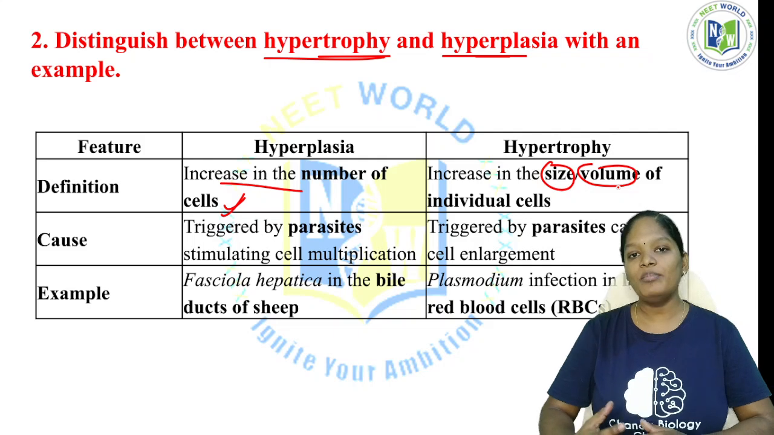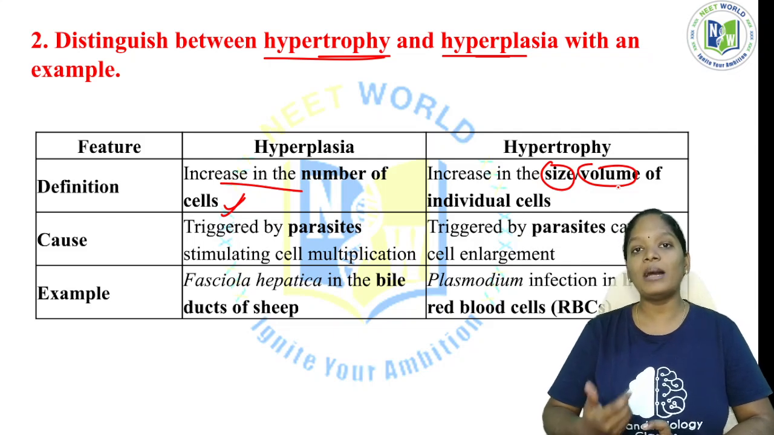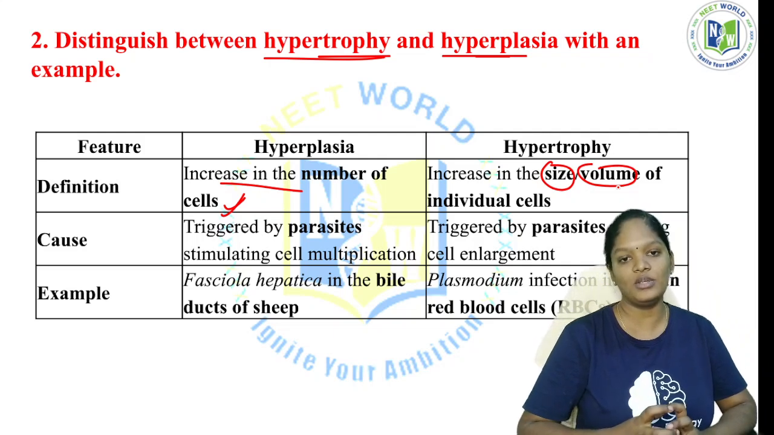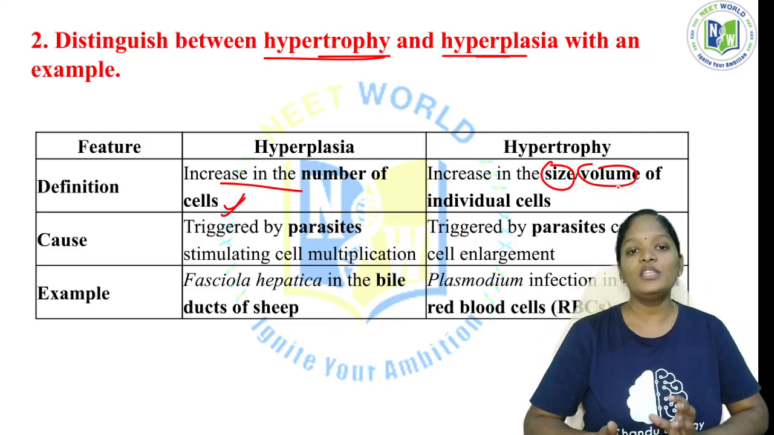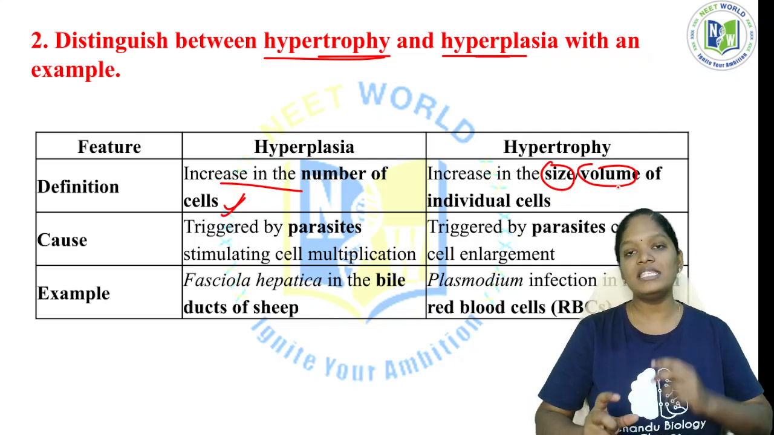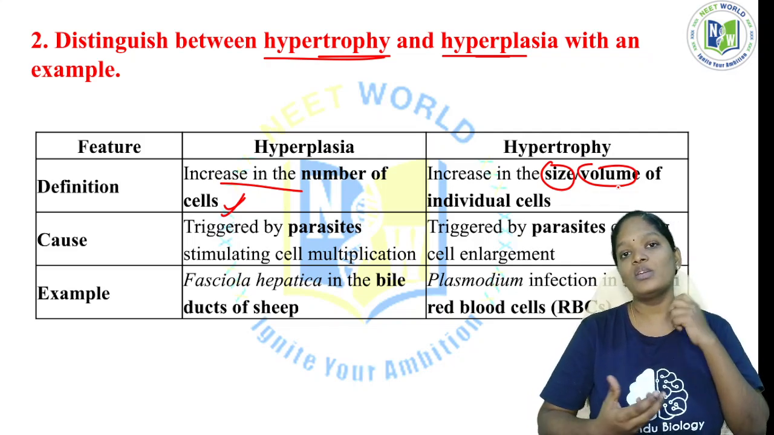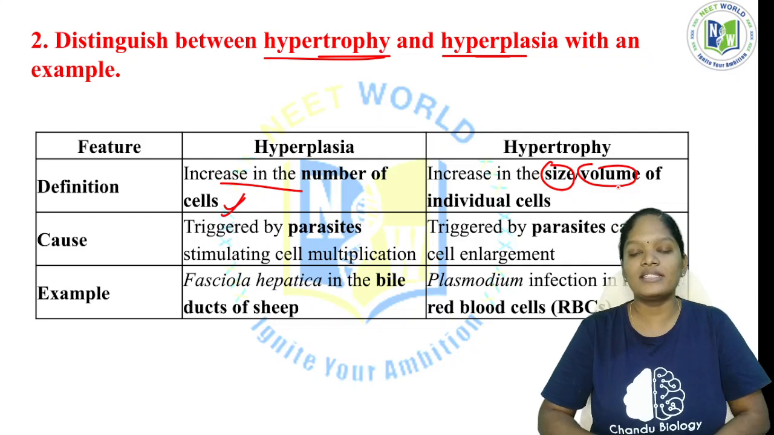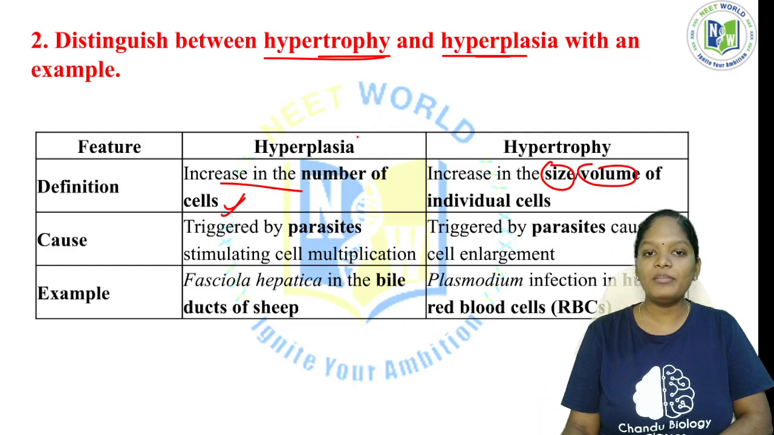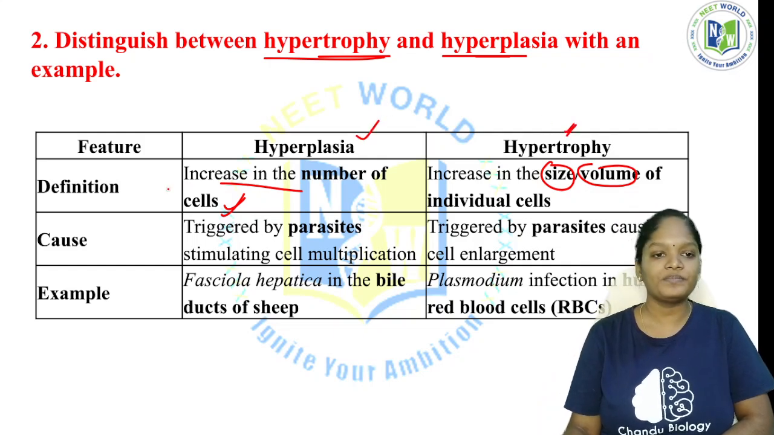So hyperplasia means just a number. It is just a value: an increase in the number of cells is said to be hyperplasia. If each cell is increasing in size as well as volume, we say that is hypertrophy. Now, what causes hyperplasia and what causes hypertrophy? Hyperplasia is triggered by the parasites.